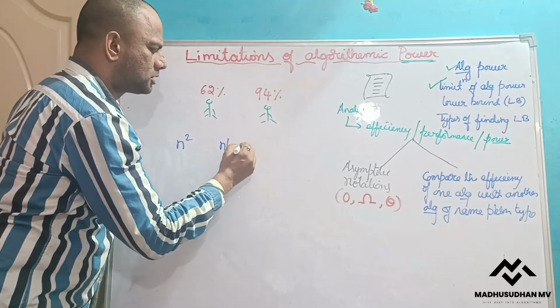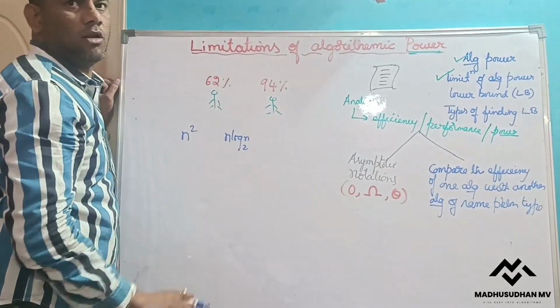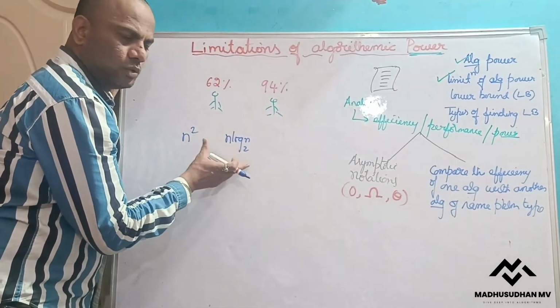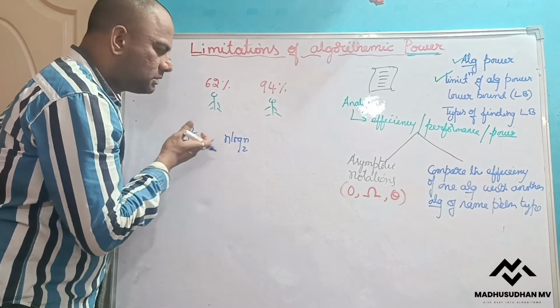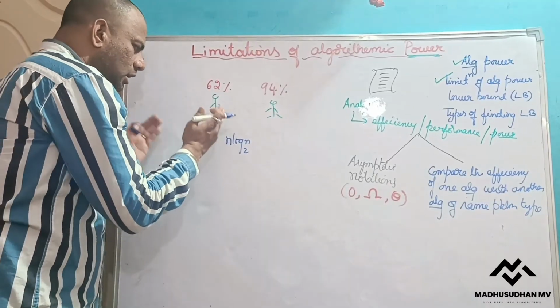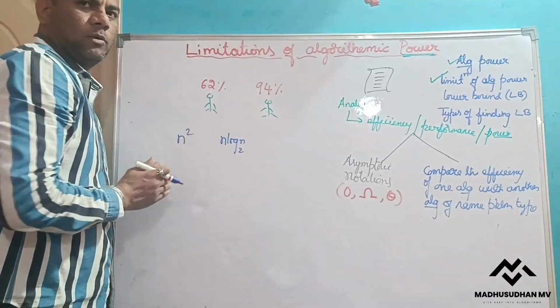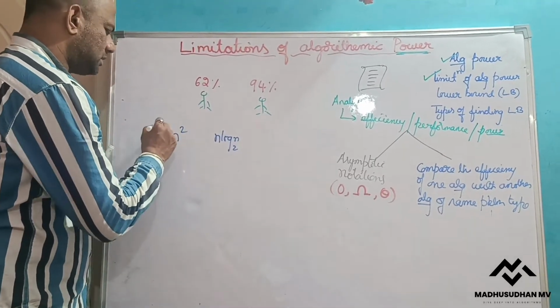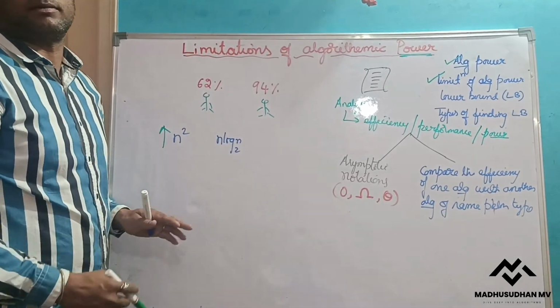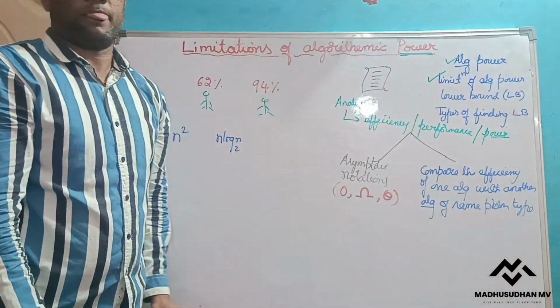Merge sort time complexity is n log n. When I compare these two, this one is taking more time, that means it is slower, and this is faster. That means there is a lot of room to improve. So I came to know that this one we need to improve. This is the information I got from this method.